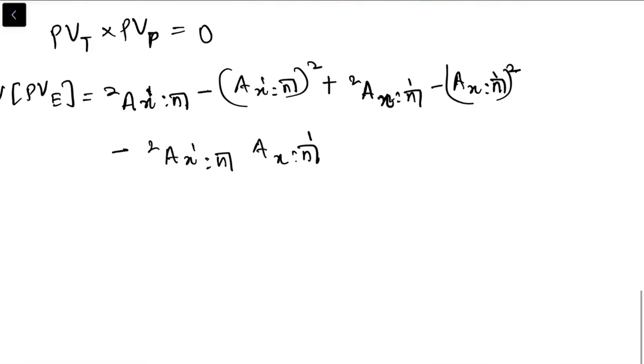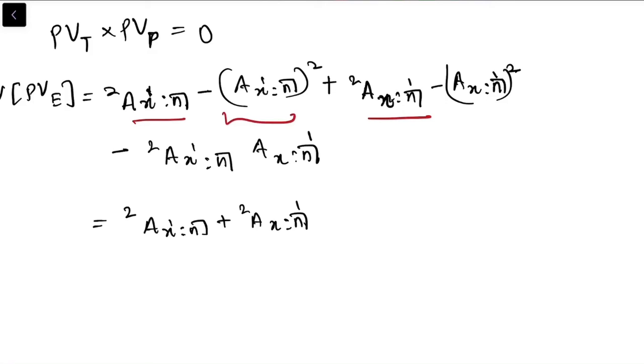Now let's simplify this a little bit. We can keep this term and this term together. So this is 2ax dash n plus 2ax n dash. Now we can take common from these terms, and don't you think this is simply a plus b whole square?